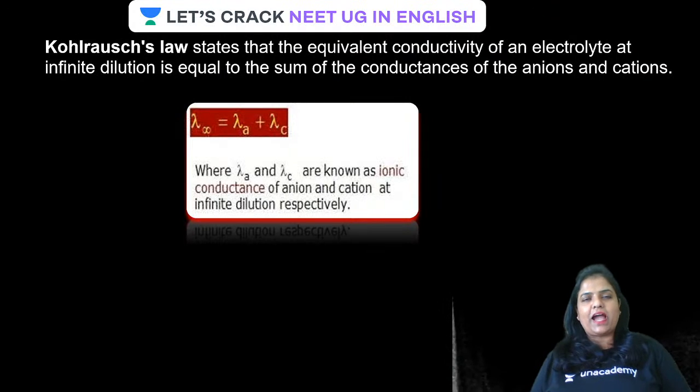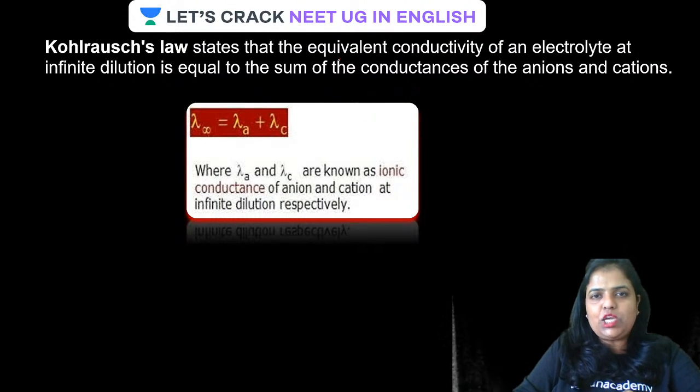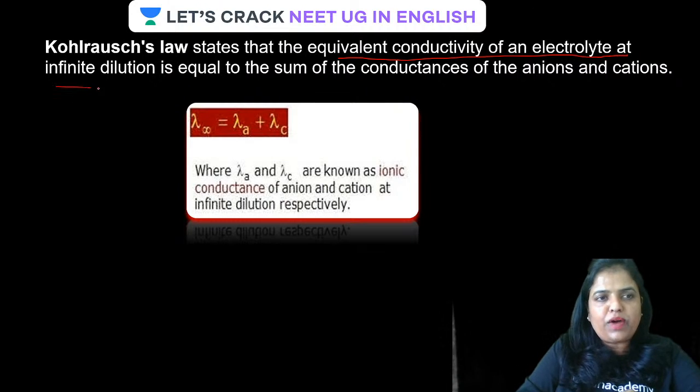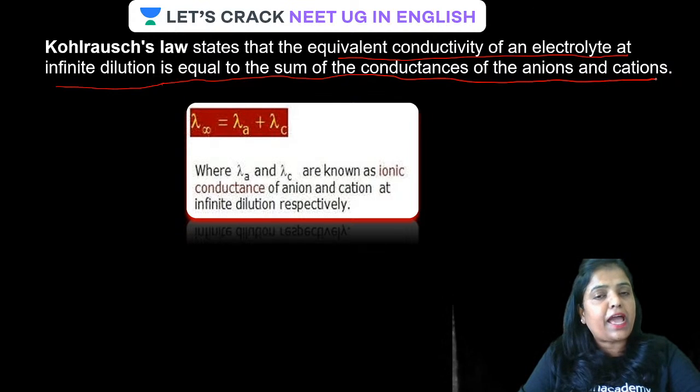Have a look at the definition of Kohlrausch law. It states that the equivalent conductivity of an electrolyte at infinite dilution is equal to the sum of the conductance of anion and cation.